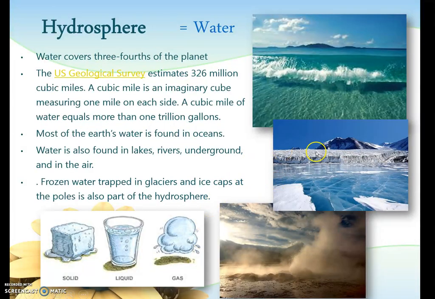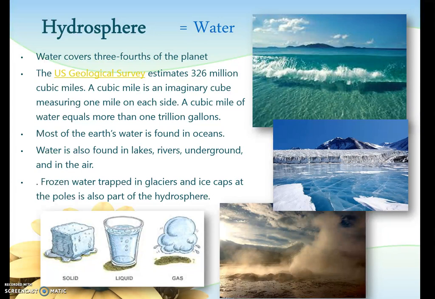Next, we have the hydrosphere. The prefix hydro means water. If you hydrate, that means you're drinking something and you're probably getting some water. So the hydrosphere has to do with water. So all water on Earth, no matter what form it's in, as you can see in this picture down here, solid, liquid, or gas, is part of the hydrosphere. This is a large sphere because water covers 3/4 of the planet. That's why the Earth is often referred to as the blue planet.